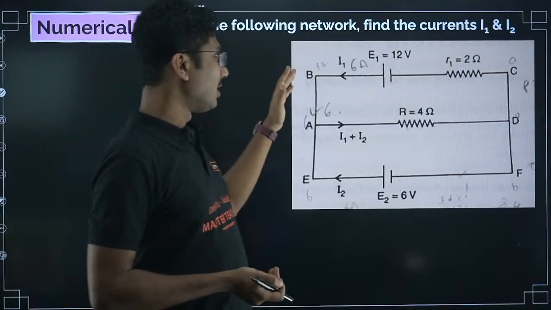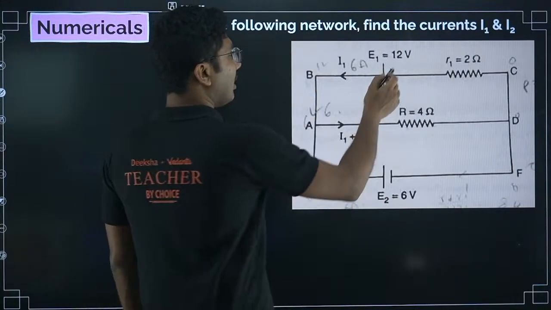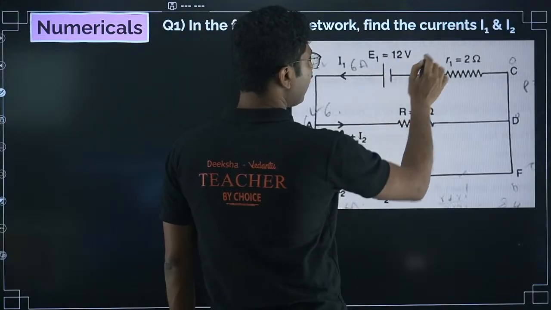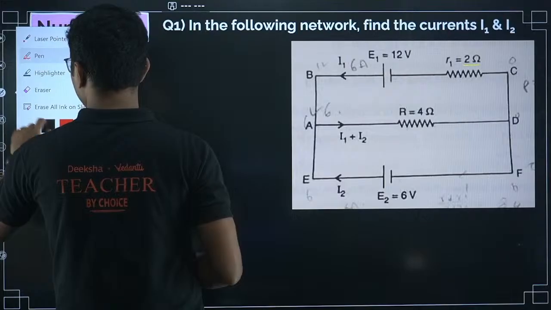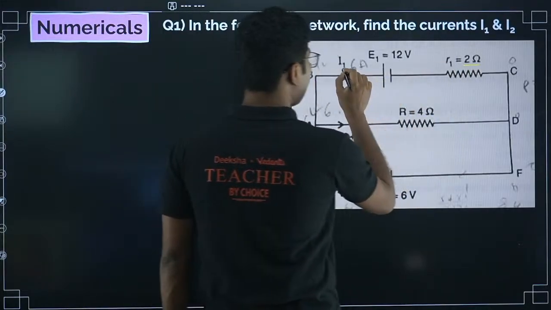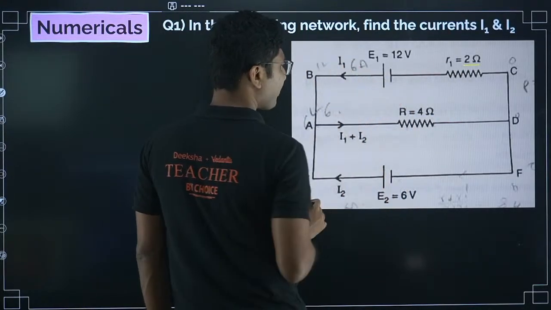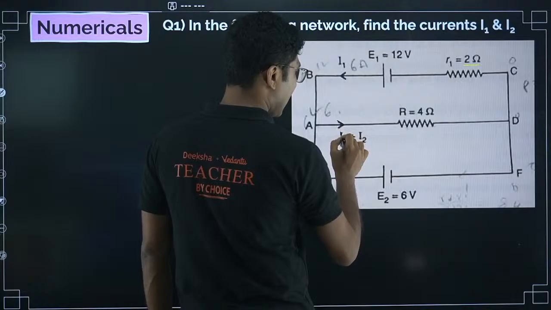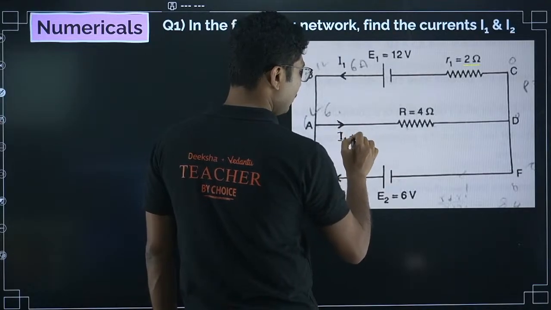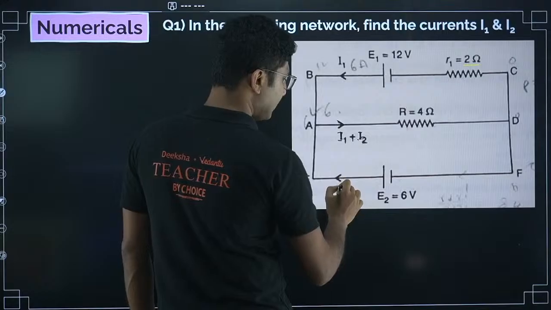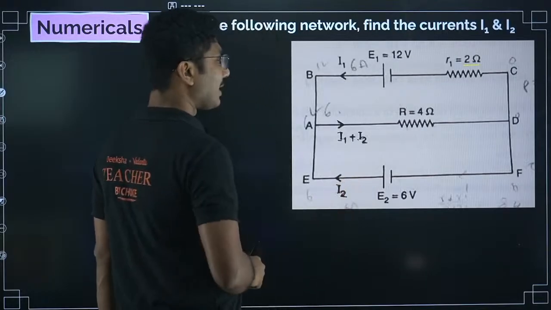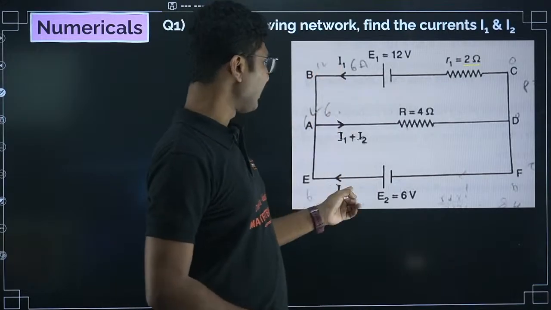Okay, so here we have the EMF of the cell, 12 volt. Resistance given as 2 ohm. Current through this branch is I1. Current through this branch is I1 plus I2, and current through this branch is I2 only. Now what are we trying to find? We are trying to find I1 as well as I2.